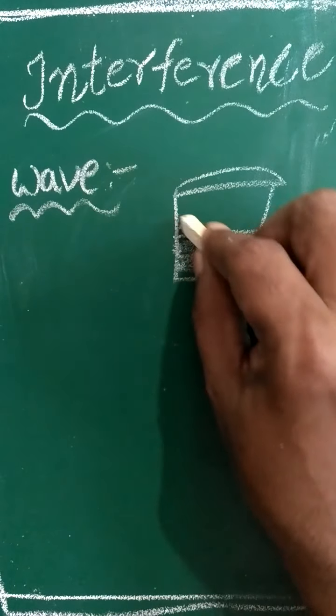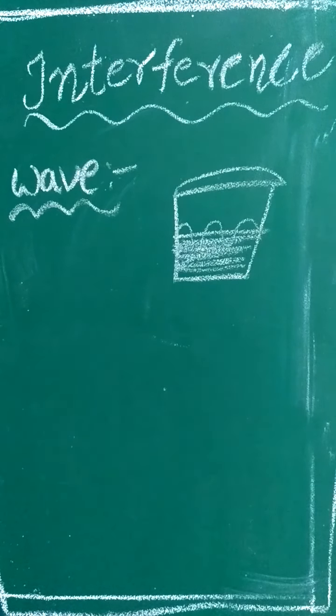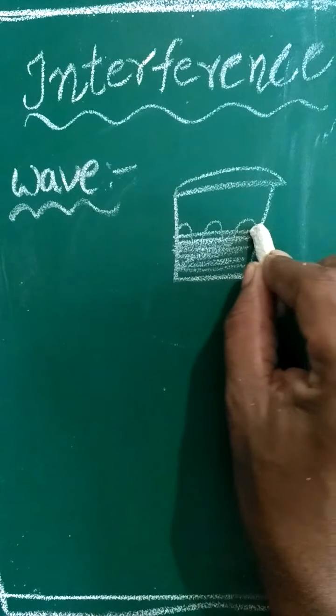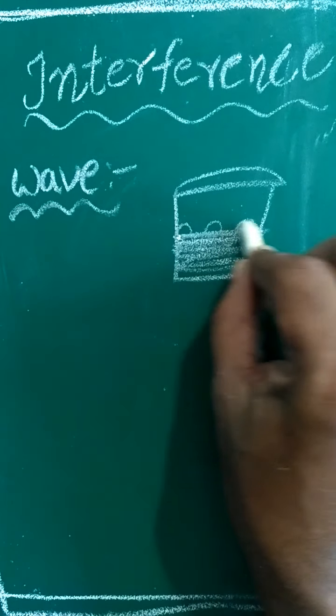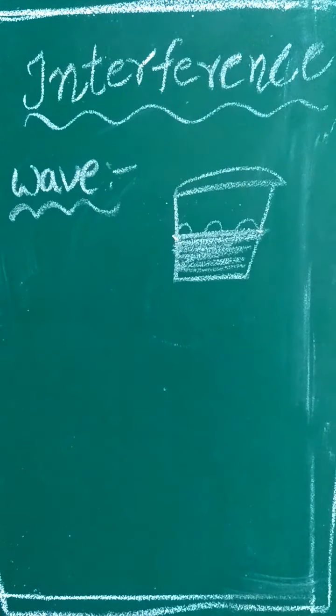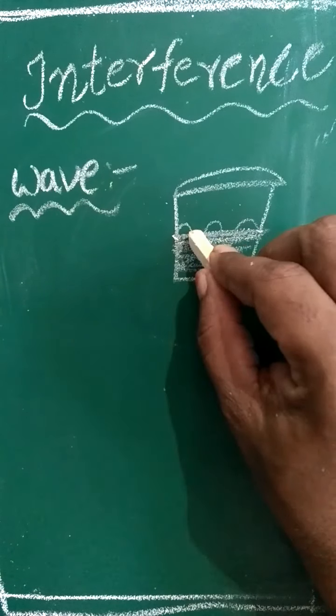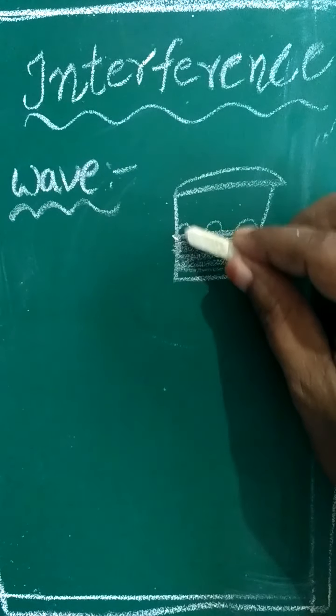Yes, exactly. We can observe ripples like that. That means from the equilibrium position, whatever is the resting position on the upper surface, the water molecules execute up and down motion.